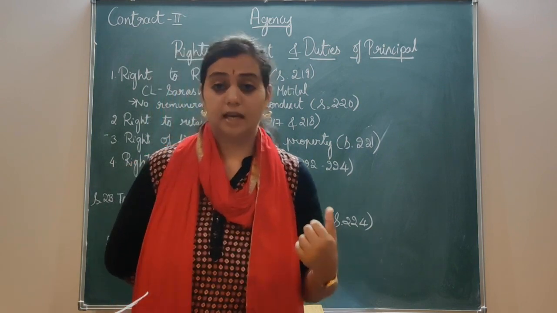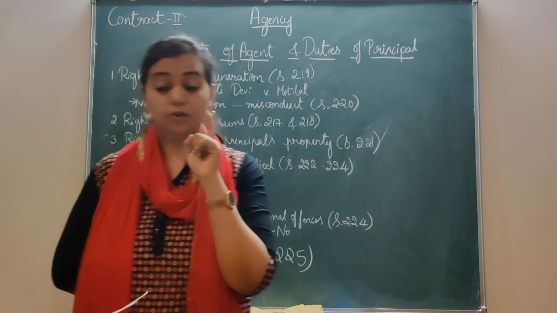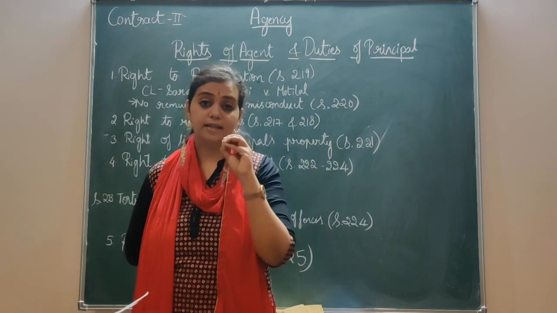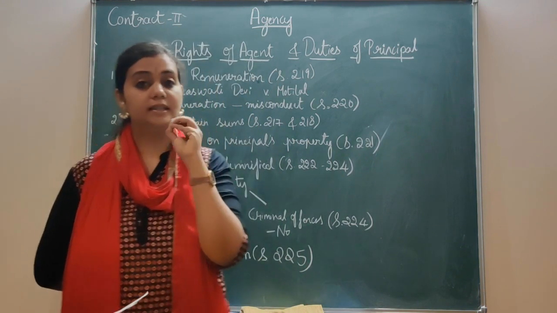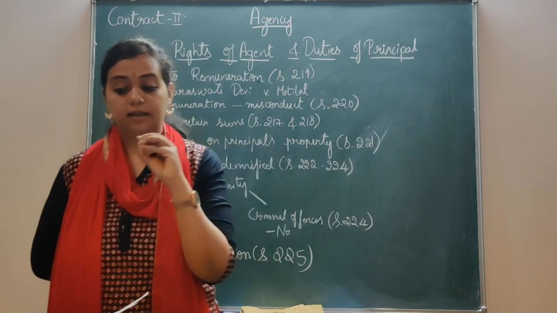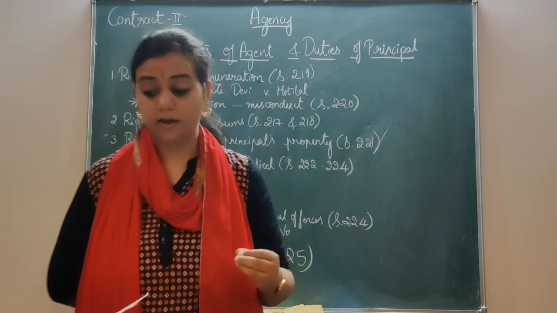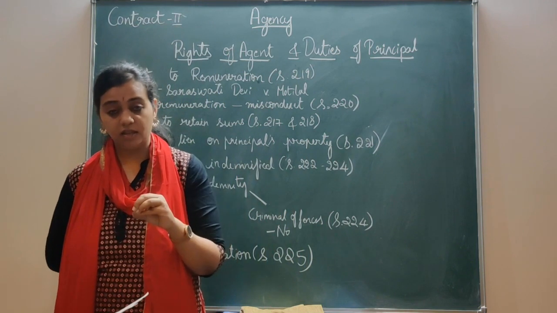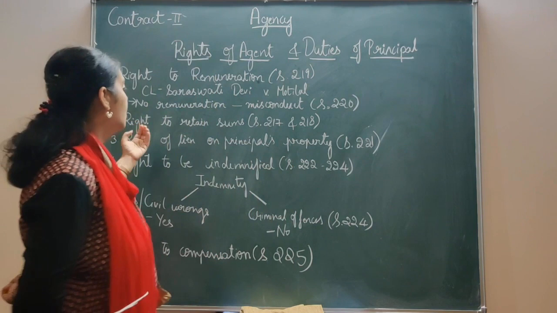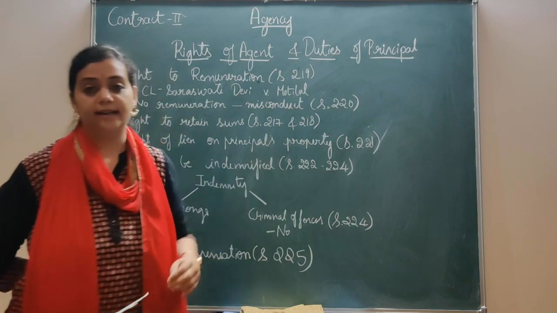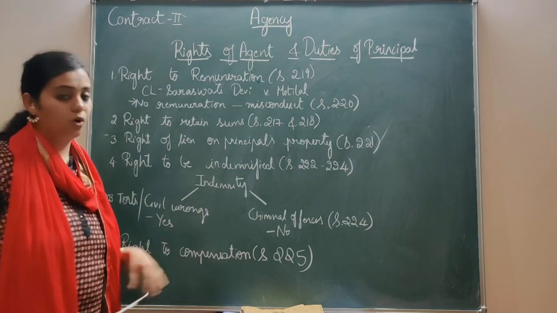Clear with this? Section 217 says that all the monies due to the agent in respect of any advances made or expenses properly incurred by him in conducting such business, and also remuneration which is payable to him for acting as an agent, he can retain it. That is what sections 217 and 218 say. I hope you are clear with this. Now let's move on to the next point.